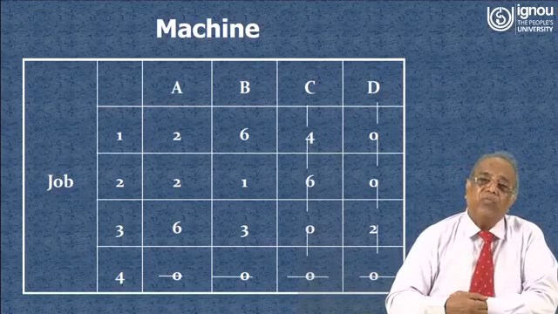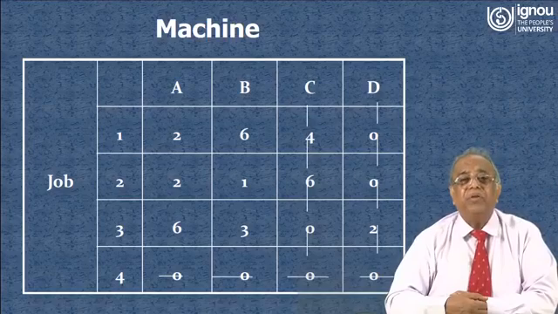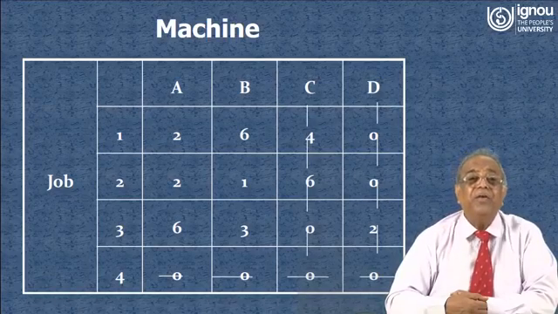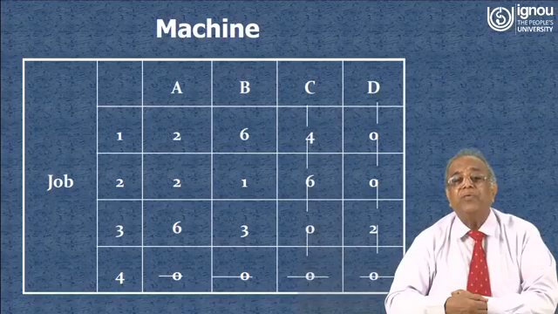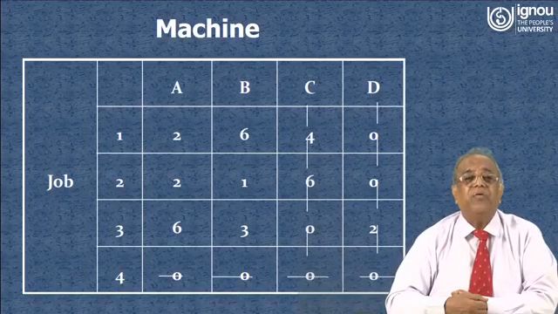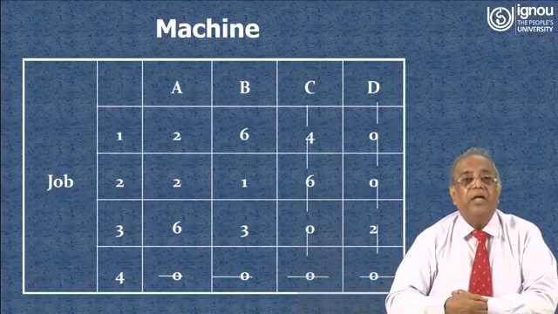The minimum number is 1. Now we have to deduct this minimum number from each and every uncovered number. Here the uncovered numbers are 2, 6, 2, 1, 6, 3. So the minimum number is 1, and that has to be deducted from each uncovered number. So 2 minus 1 will be 1, 6 minus 1 is 5, and 2 minus 1 is 1, and 1 minus 1 will be 0, 6 minus 1 will be 5, and 3 minus 1 will be 2.